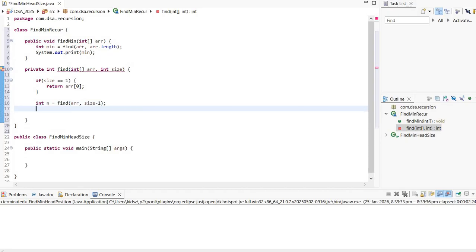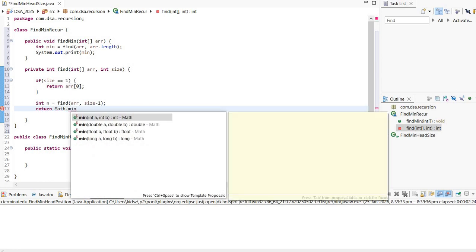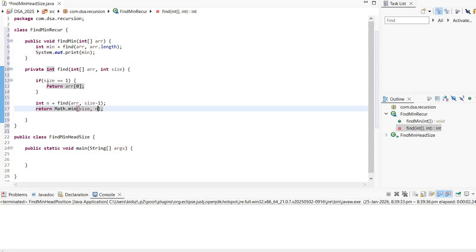Now I need to find the minimum. So I need to return a value which is the minimum value. So Math.min, and that we got, and what else? The moment it returns from the current stack frame, we have to think about the size basically.